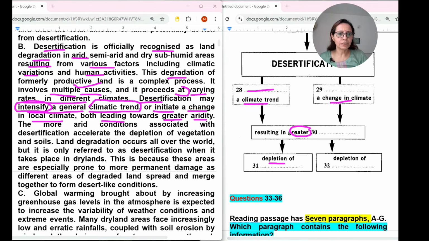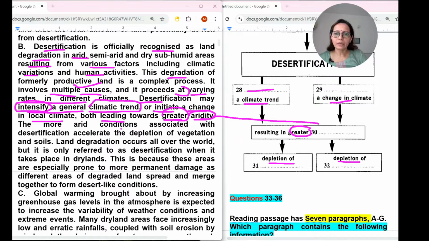Now next, depletion of means degradation of. Depletion means decrease, you can say depletion of dash, depletion of that. Okay, so after this where we have the word greater, yeah, this we have used in number 30 blank.